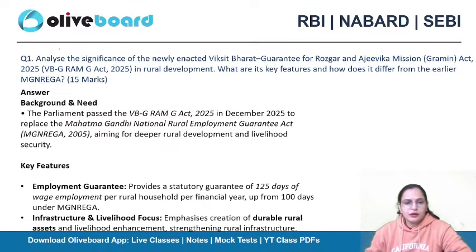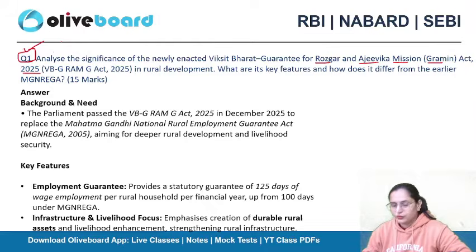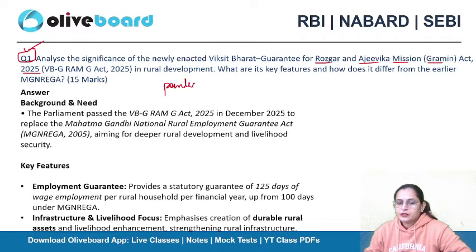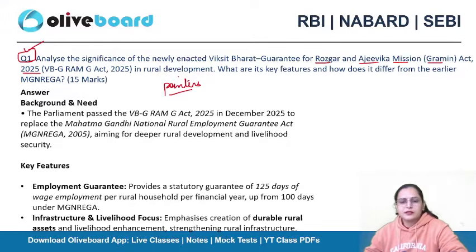Here we go. So the first question I'm taking is related to this new act, that is Viksit Bharat Guarantee for Rojgar and Ajivika Mission, that is Grameen Act 2025. Recently we have this new act. I'm giving you the pointers, you can use all these pointers in framing your answer. You can use any other point also. It's not like that you have to learn these points. This is for your understanding.